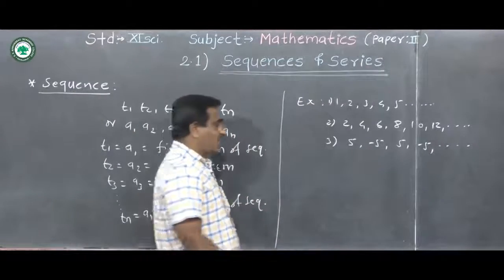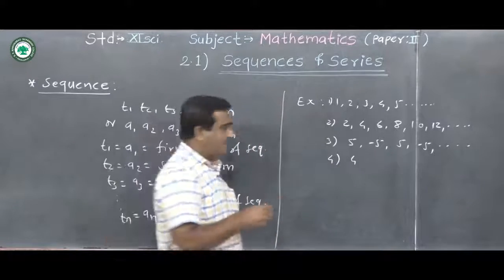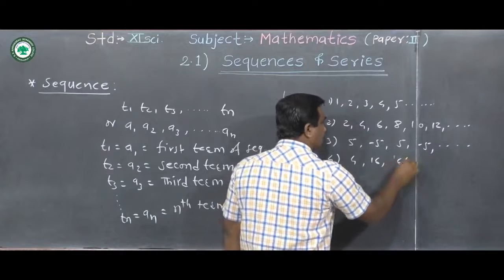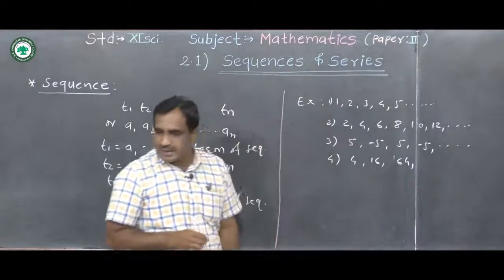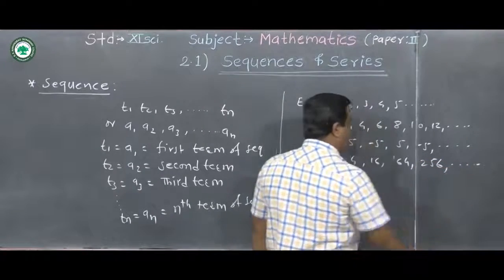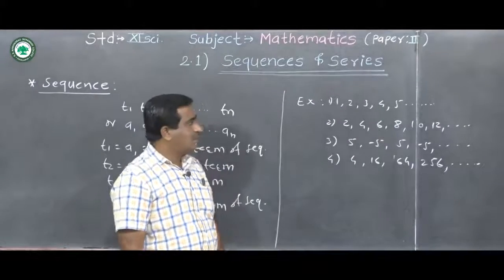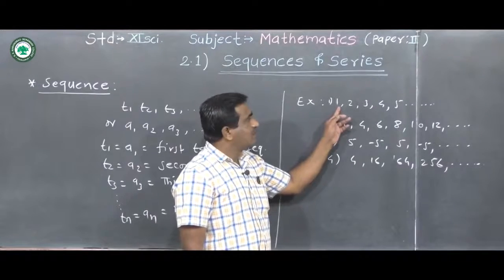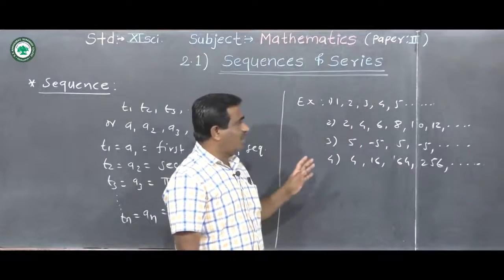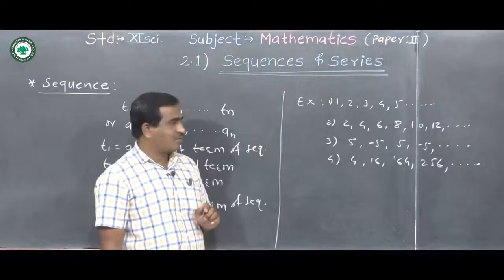You can see the next example here: 4, 16, 64, and the next term 256, and so on. This is also a sequence. Now these are the examples for sequences. Here this is the first term, second term, third term and so on. There are n terms in the sequence, or in some sequences we can take infinite terms.